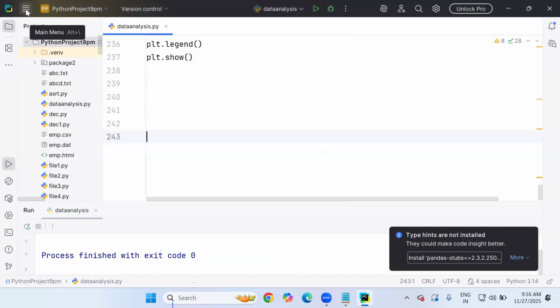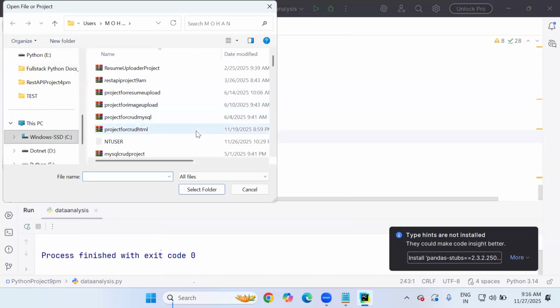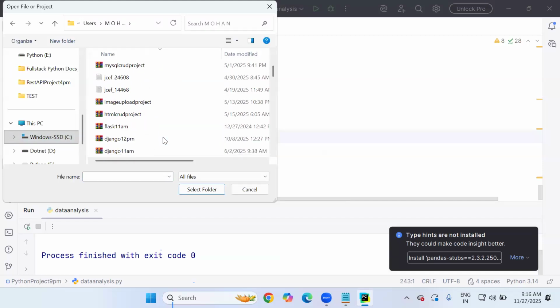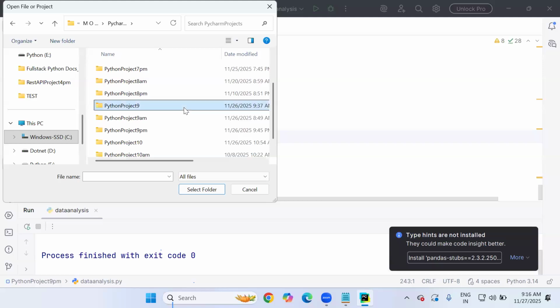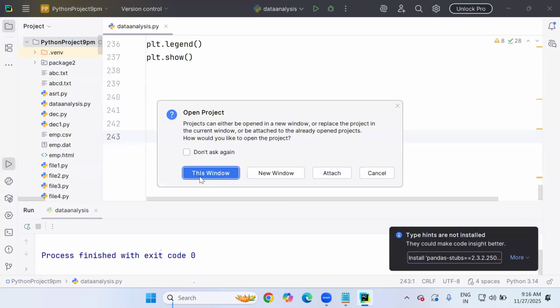If you want to go to your project, simply use the File menu of PyCharm, Open, and go to the location where you saved yesterday. I saved my project yesterday in PyCharm projects. Our project name is what, sir? Python project 9. This is our project folder, what we created in the last lecture. Select this folder and immediately it will ask you a few options.